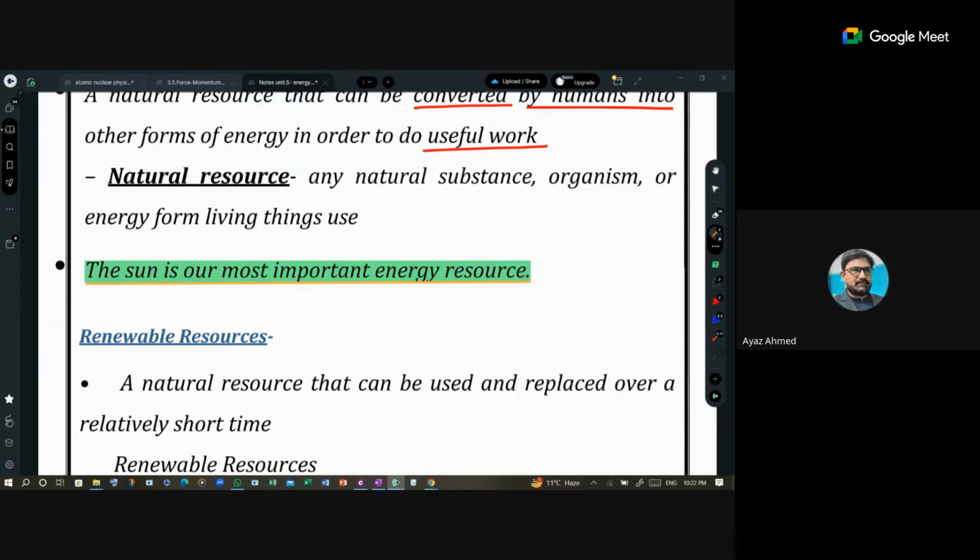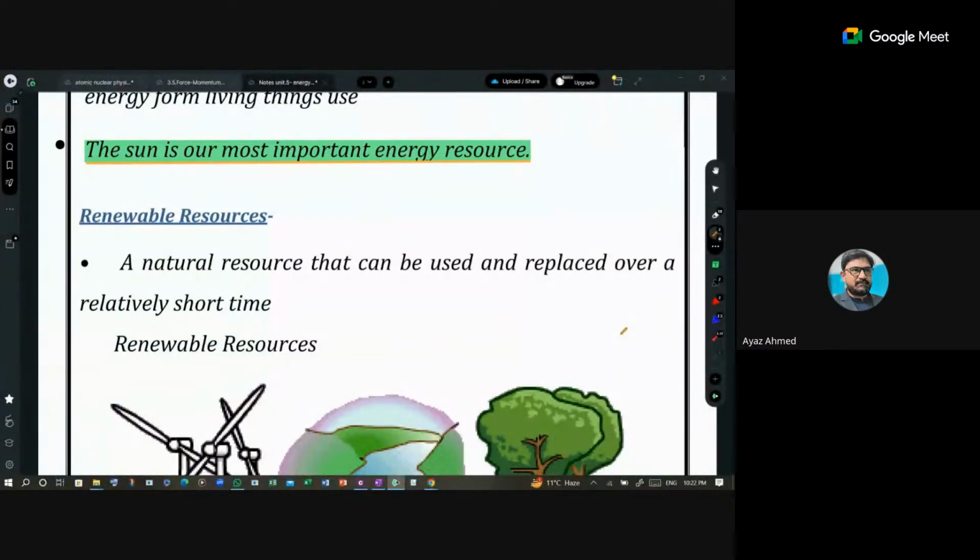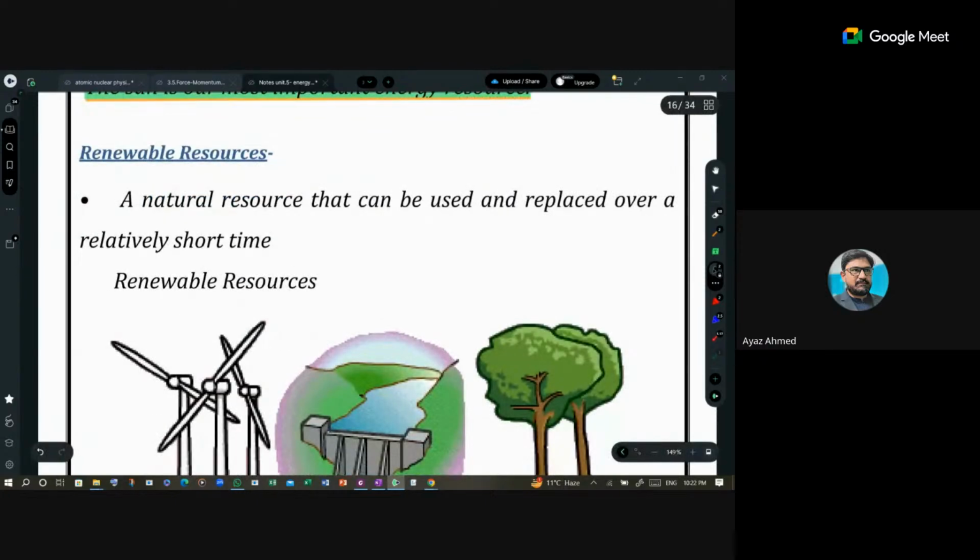Yes. Okay. Now we divide the energy resources into two categories. One of them is renewable energy resources, and the second is non-renewable energy resources. Renewable energy resources, as is clear from the name, can be recycled.